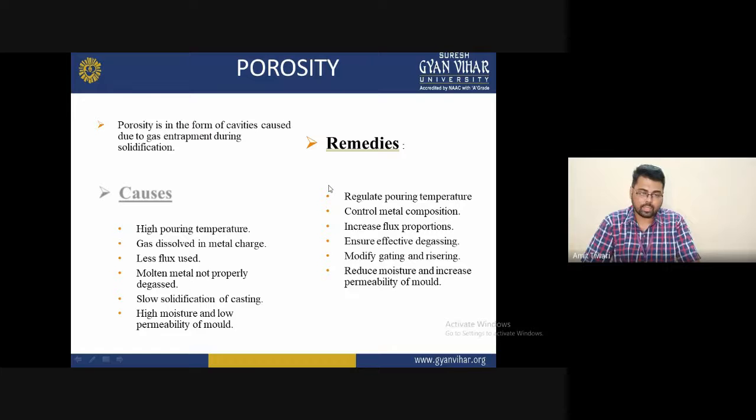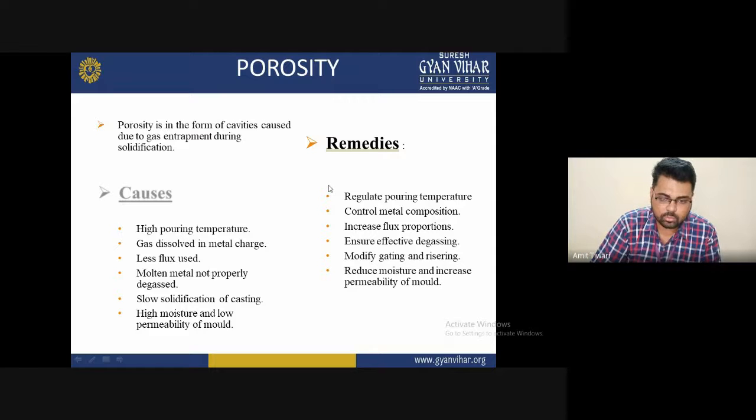The options are: high pouring temperature. If you are melting at too high a temperature, the material corrosion property increases. Second is gas dissolved in the metal charge. Some gases are dissolved in the metal charge, so this problem will increase.